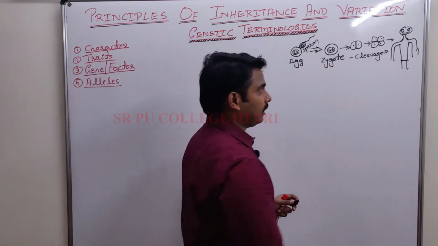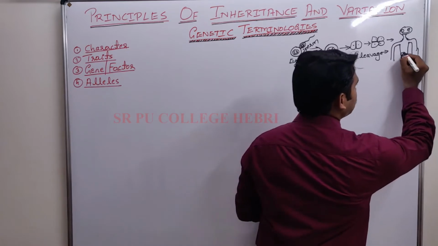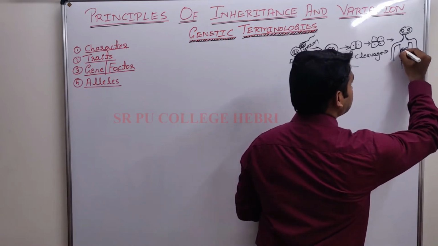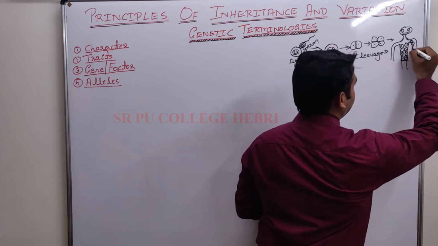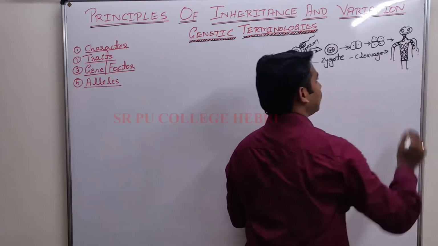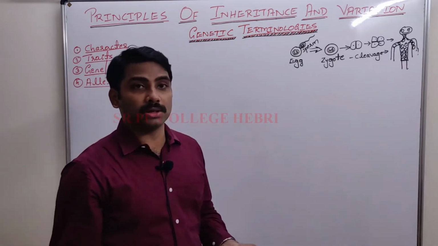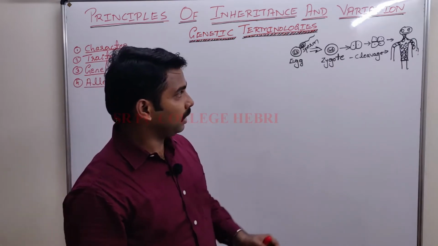So remember that this animal body is made up of trillions of cells. Each cell of the body, it may be a hand cell, leg cell, it is the very basic concept which I am discussing with you, right?